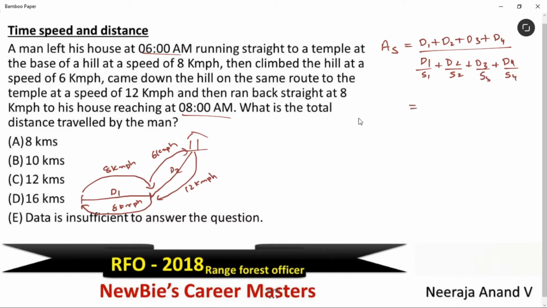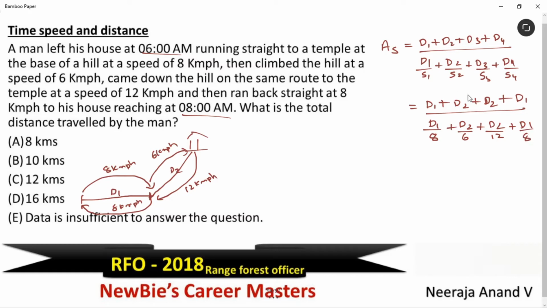d1 means from here to here. d2 is from base to top. And d3 is top to base. Again, we can use d2 here. Correct? Same route, so the distance will be the same. Plus d3 is from this point to his place. That means we can take d1 divided by 8 km per hour while going, while climbing it is 6 km per hour, while coming down it is 12 km per hour, and from this base to his place again it is 8 km per hour.